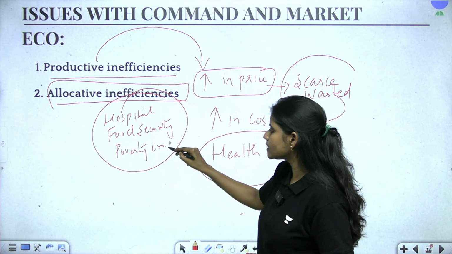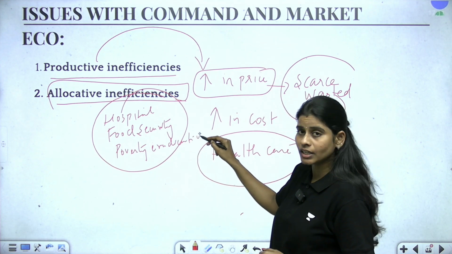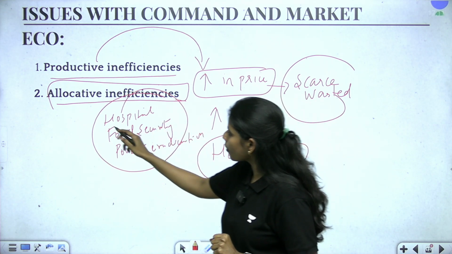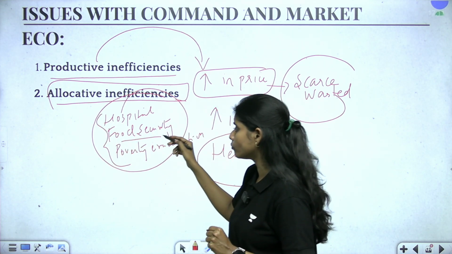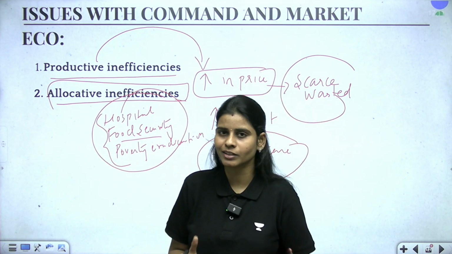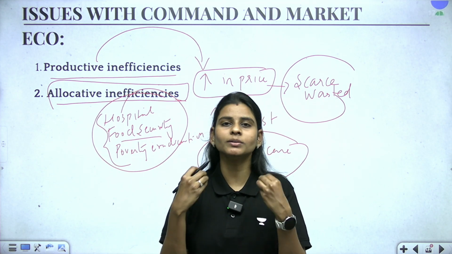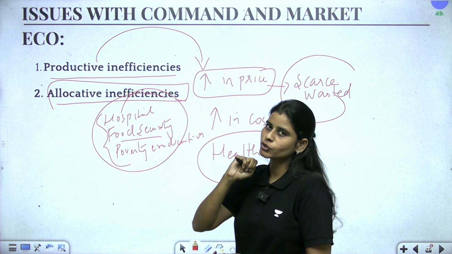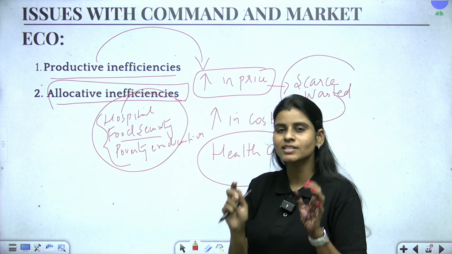So these are something which needs to be done so as to take care of the poor population, right? But operating in these sectors like food security, poverty eradication is not going to be that profitable for the private players. So basically they avoid it. Then who will be there to deliver these services? So that will lead to allocative inefficiencies. We are not going to allocate the resources properly.